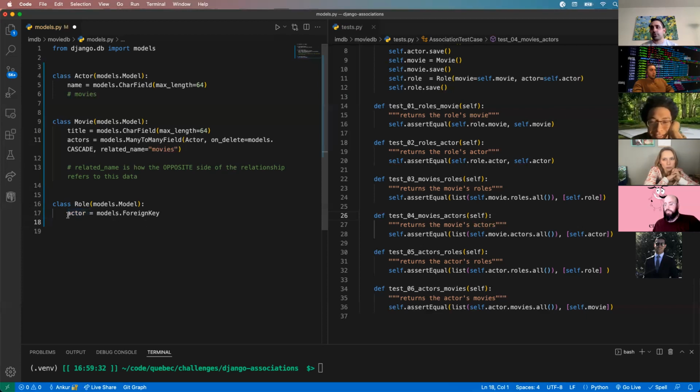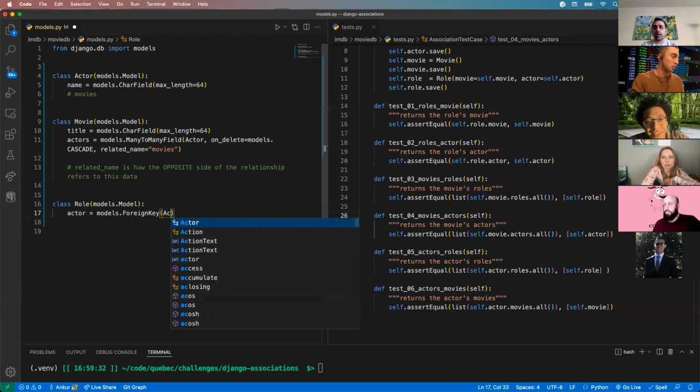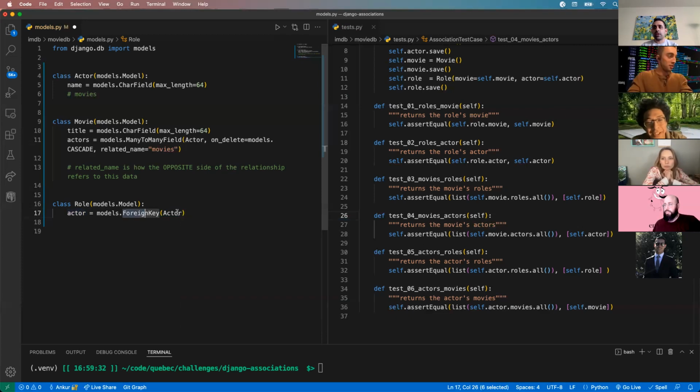So in this case, for actor, it's going to be a one-to-many, meaning one role can be played by one actor, but Daniel Craig can play many different roles in many different movies. So that's a one-to-many. So in this case, we point to the actor table. So foreign key to the actor table. We have the same on_delete cascade. So I'm just going to copy and paste that.